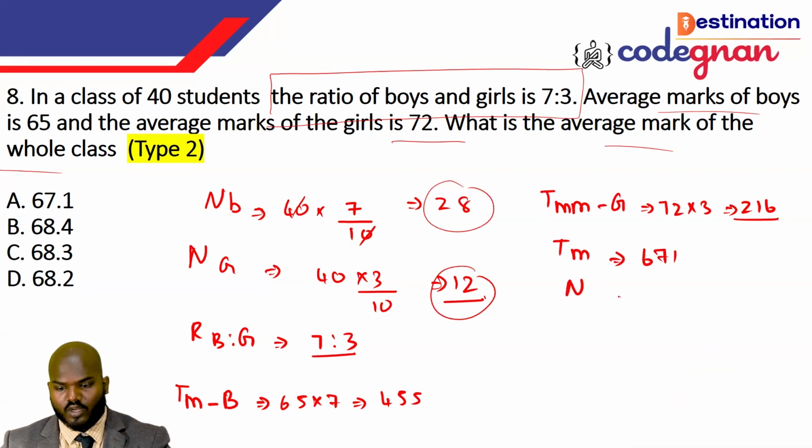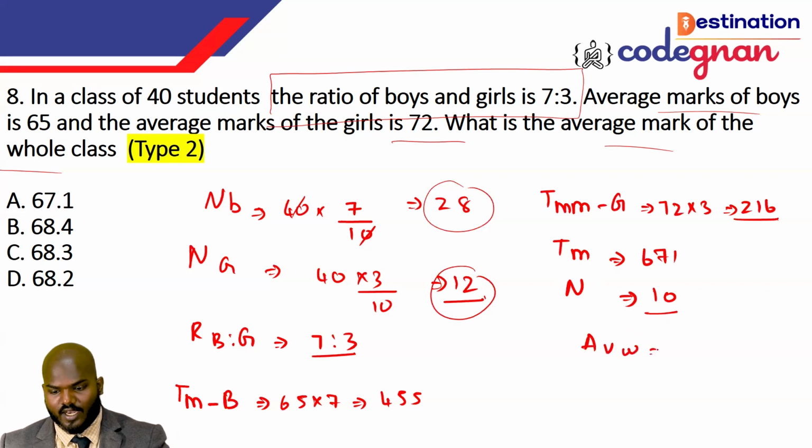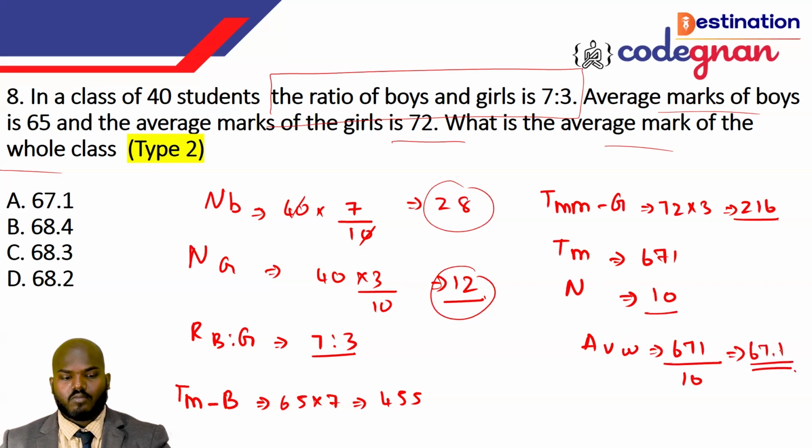So the number of students, we can say, is 10 people. 7 plus 3 is 10 only, right? And taking the average of the whole class, we can say 671 by 10, that is 67.1, here in this place. So probably, guys, this is one of the very important ones we just want to learn about here.